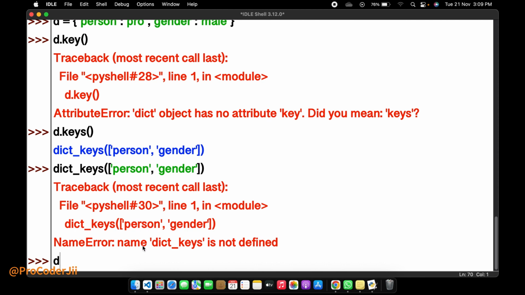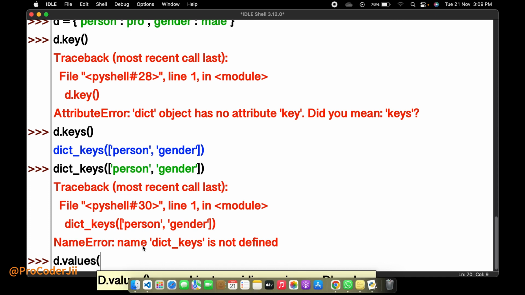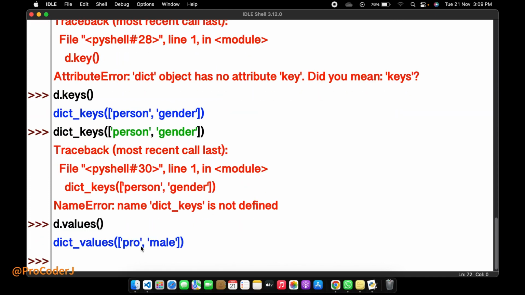And one more method, with the help of this I can get the values, d dot values, like pro and male.